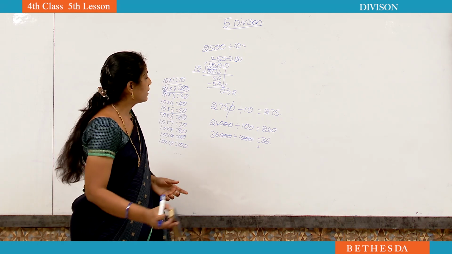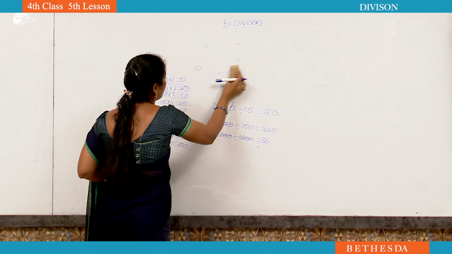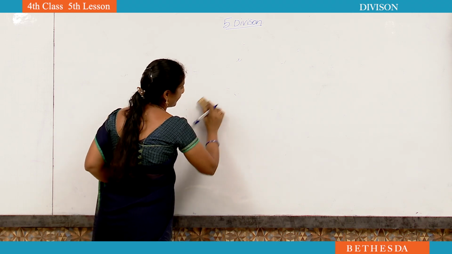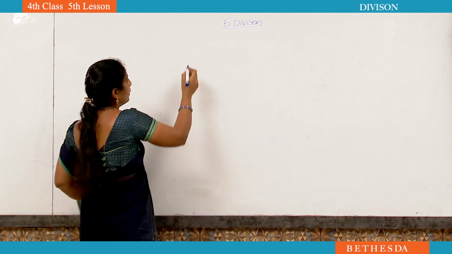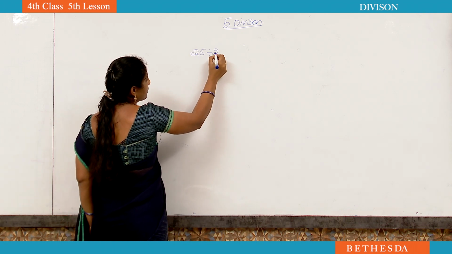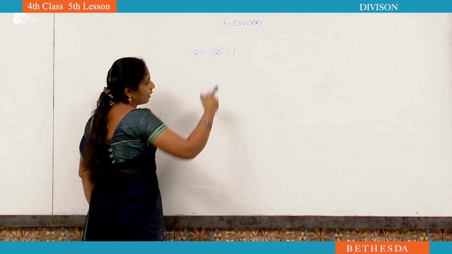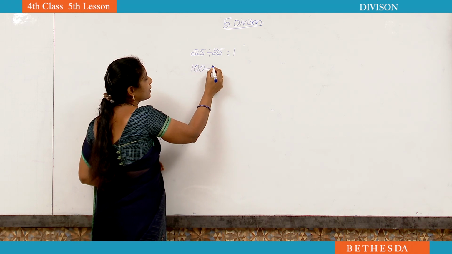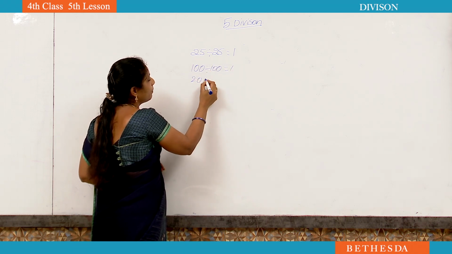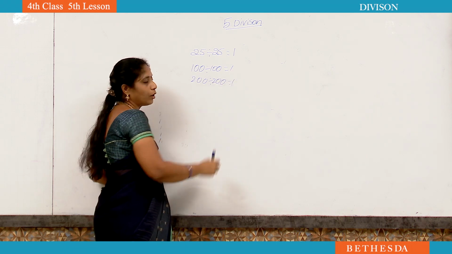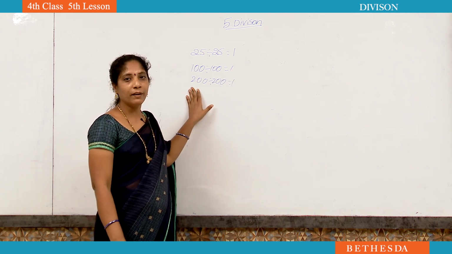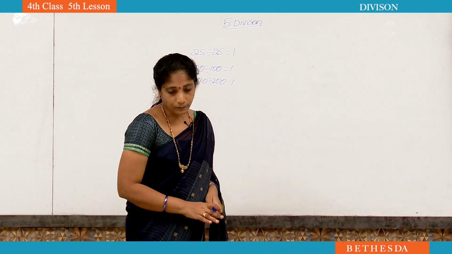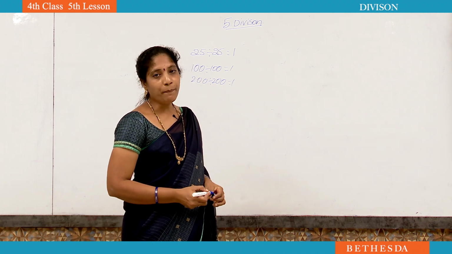Okay, next I will say some properties of the divisions. Those you will get in blanks. What are those? If you divide one number by the same number, it is equal to 1. For example, 25 divided by 25 is equal to 1. 100 divided by 100 is equal to 1. 200 divided by 200 is equal to 1. Here, what did we get? One number divided by the number itself is equal to 1. By this you can do your activity 5.5.